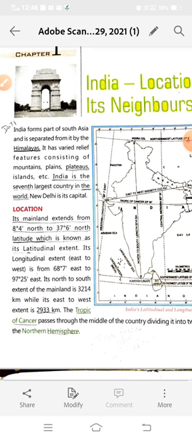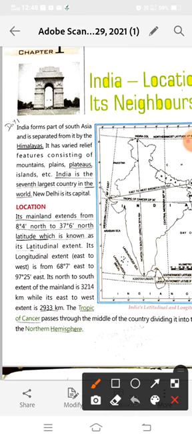You learned that India forms part of South Asia and is separated from it by the Himalayas. India is a part of which continent? The Asian continent. We have 7 continents in the world and Asia is the largest. Our country is the southernmost part of Asia, and the Himalayas separate it from the northern part of Asia.